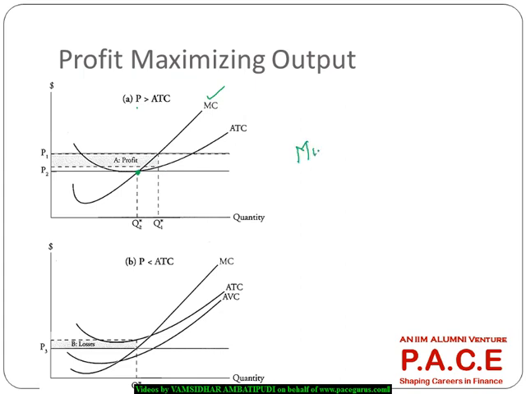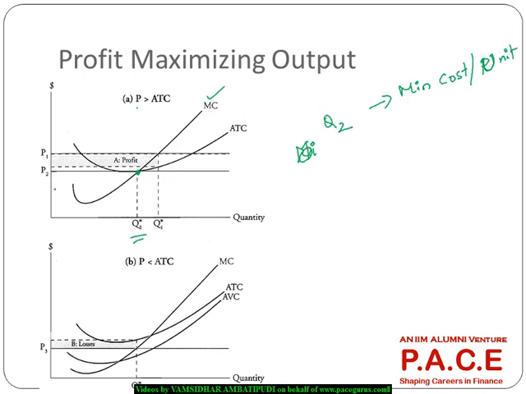So at this point, if the firm is producing Q2 units, it's the minimum cost per unit. If it is producing and selling Q2 units, this is the minimum cost per unit.